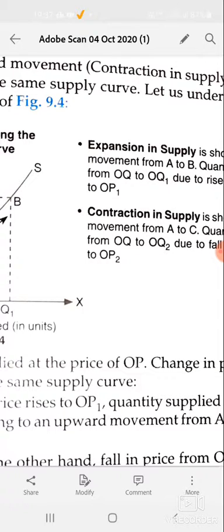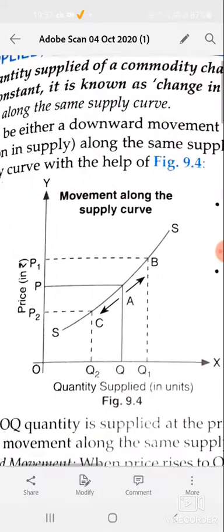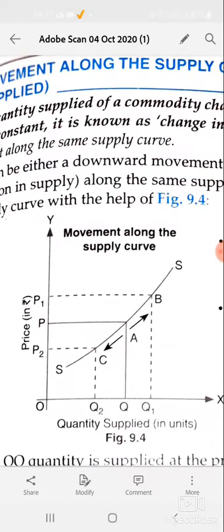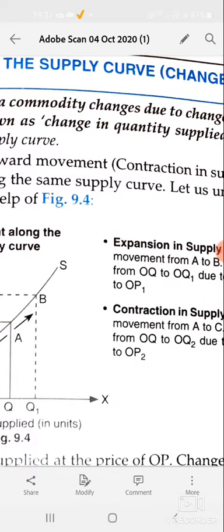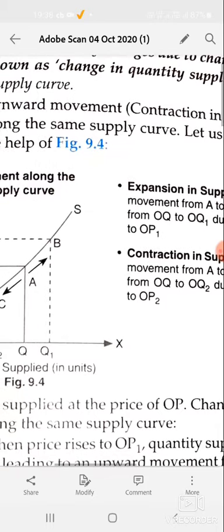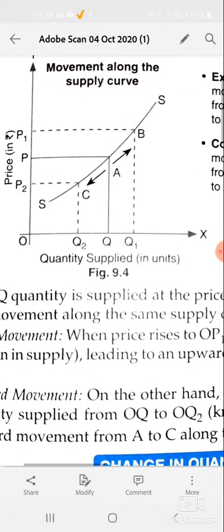Now you can clearly find there are two types of movement along the supply curve: one is the extension or expansion, another one is contraction. In contraction of supply, the supply curve moves downward to the LHS.